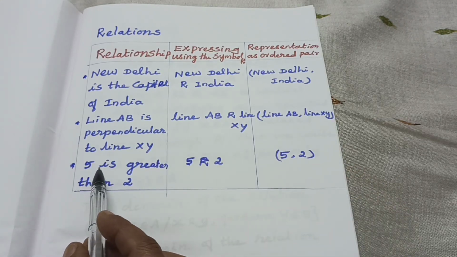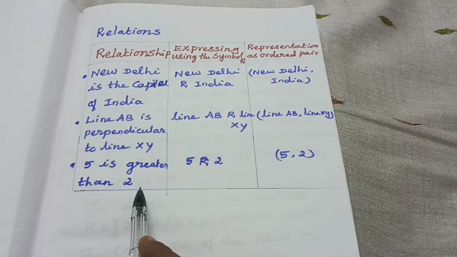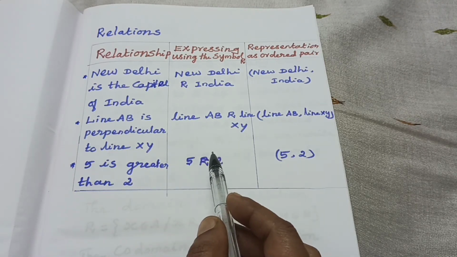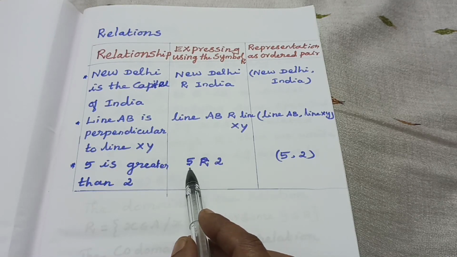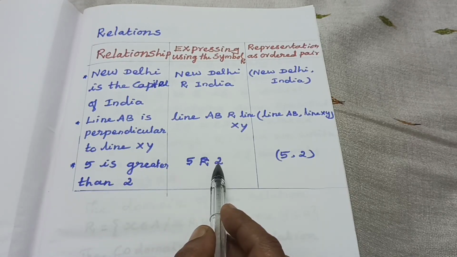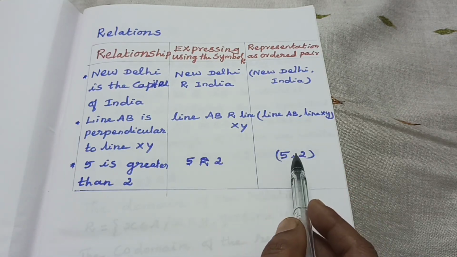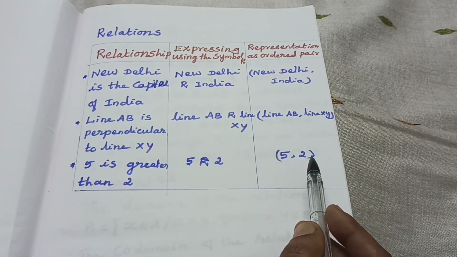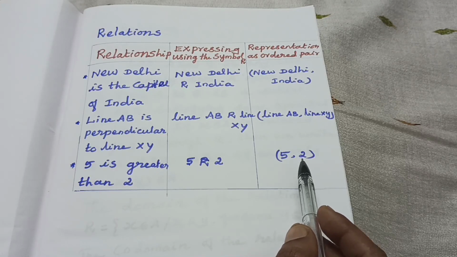One more example is 5 is greater than 2. Expressing using the symbol, 5 is related to 2. That's a relation. Next, it is represented in ordered pair form: 5 comma 2 is the ordered pair.